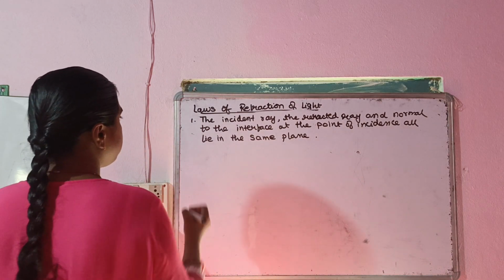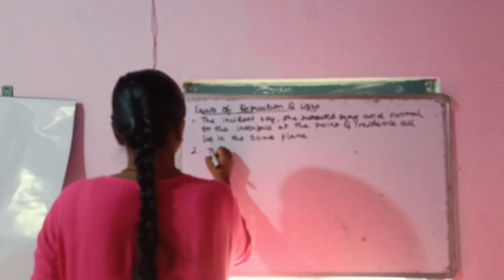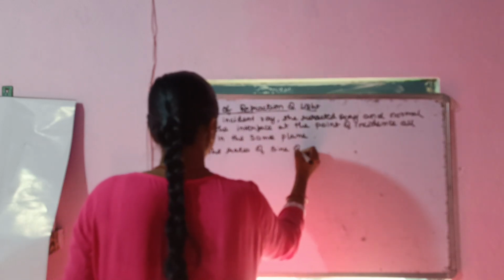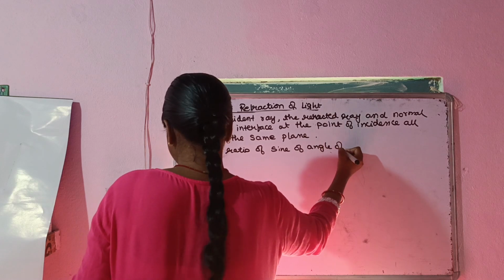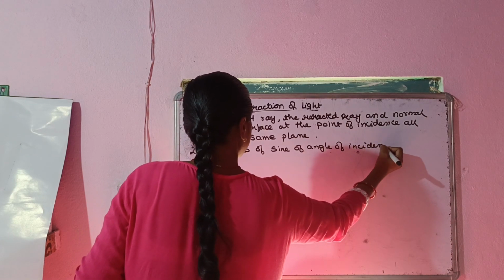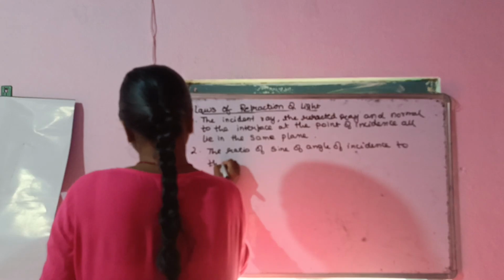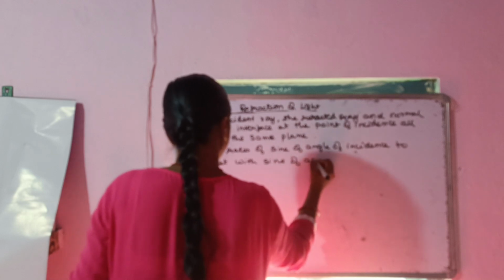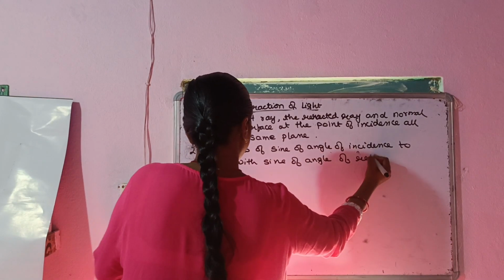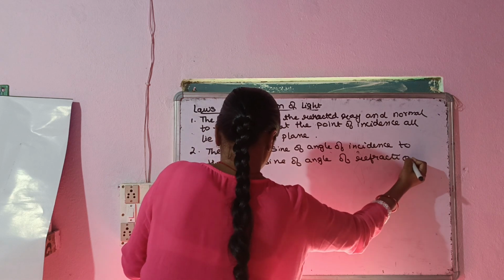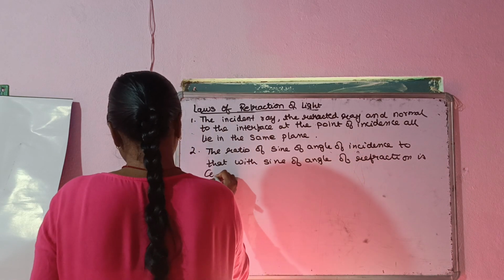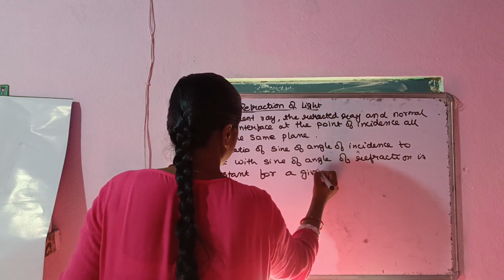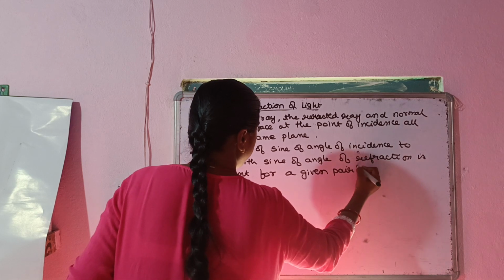Okay, and the second one says that the ratio of sine of angle of incidence to that of sine of angle of refraction is constant for a given pair of media.